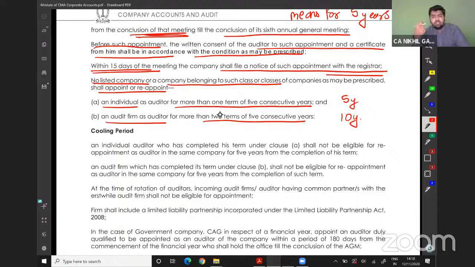Cooling period. Sir, after appointment of 5 years, he is not eligible for reappointment. For how many years? That is known as cooling period. See, I am an individual auditor. A Limited has appointed me for 5 years. The turnover and share capital of A Limited is 100 crores, which means I'm covered in that limit. After 5 years, I am not eligible to be the auditor of A Limited. For how many years? That is known as cooling period.